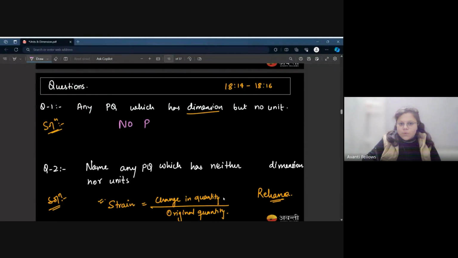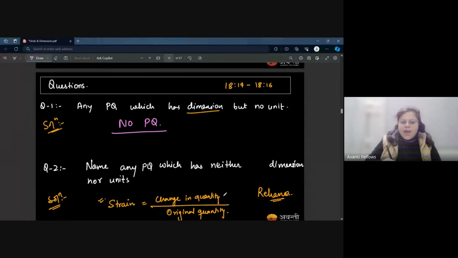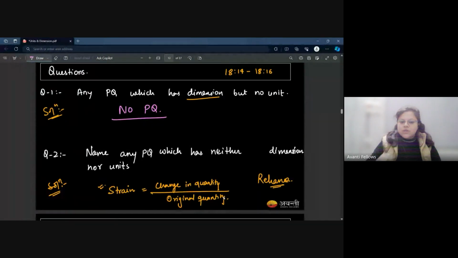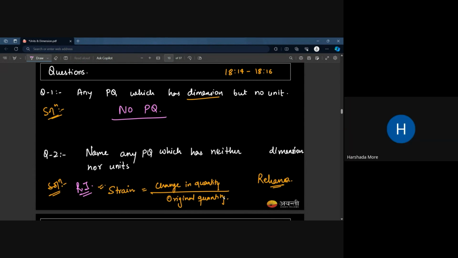And Rihanna said strain, that's good. You can also have refractive index under this category because it is also the ratio of speeds, speed of light in vacuum upon speed of light in some medium. Refractive index is also the ratio of the same physical quantities. Is that fine?